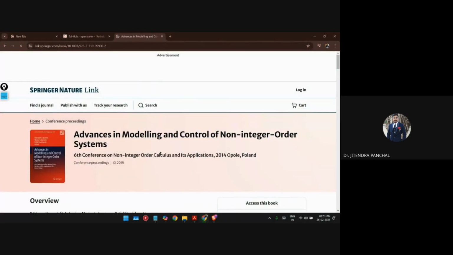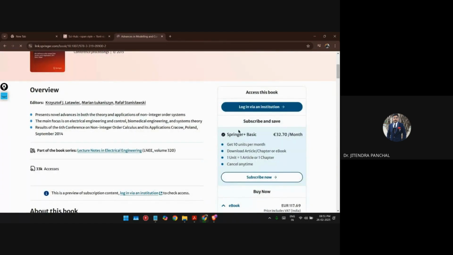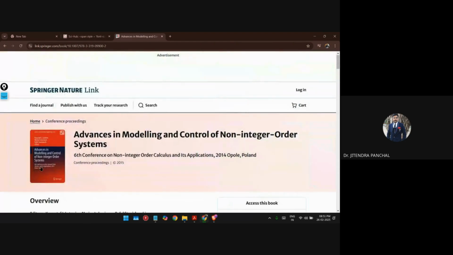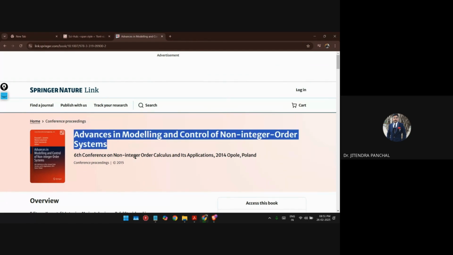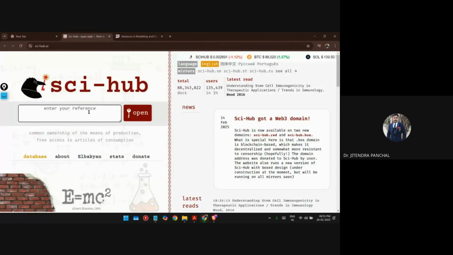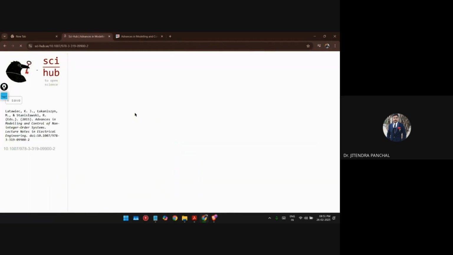So this document I have opened over here. You can see this document, this conference proceeding, is not openly available. So let's see whether you are able to download it or not. What you can do is simply take the title, paste it over here and try to open it.